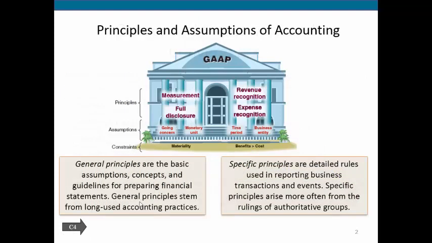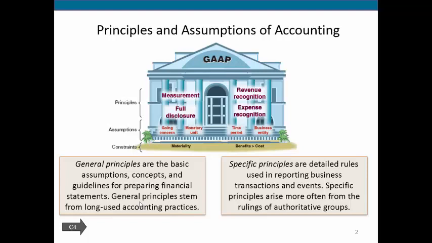So moving forward, we're going to continue looking at some of these underlying principles and assumptions that help make up the rules or the foundations for accounting principles that we'll be learning as we move forward. So we have our general principles, and these are the basic assumptions or the underlying principles that help us to prepare financial statements.